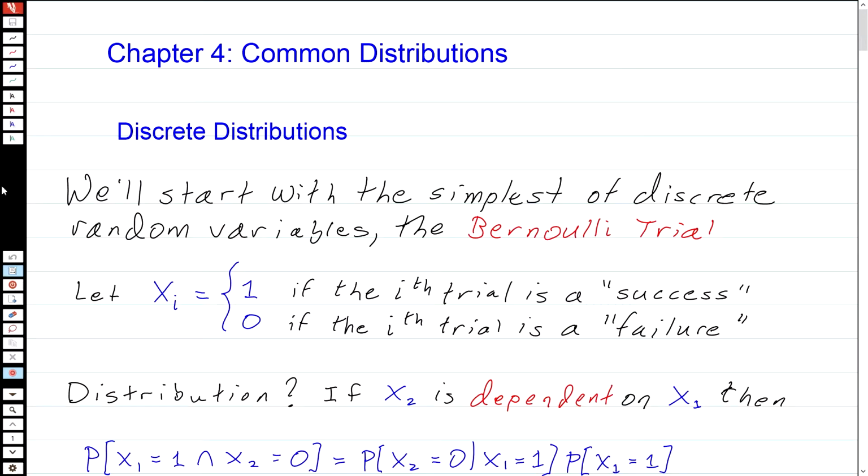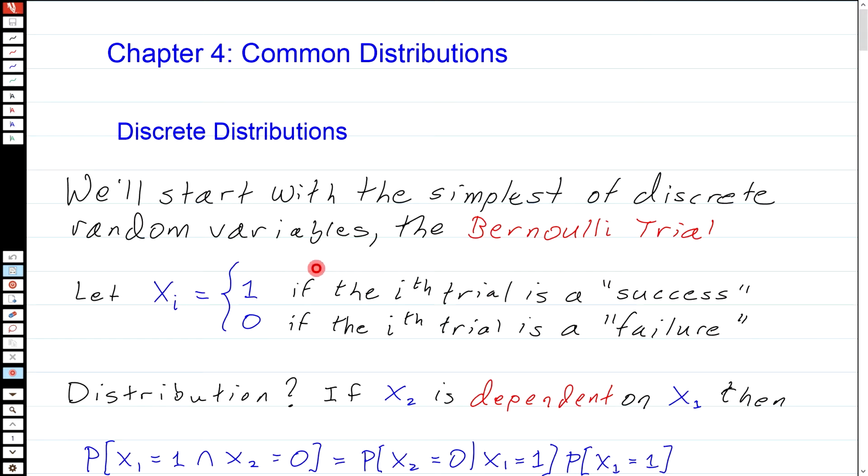You'll be happy. Okay, so today we're starting on chapter 4, which is common distributions, and we're going to start that with common discrete distributions. Basically, we start off with the very simplest of discrete random variables, the so-called Bernoulli trial. And really, this is the simplest.